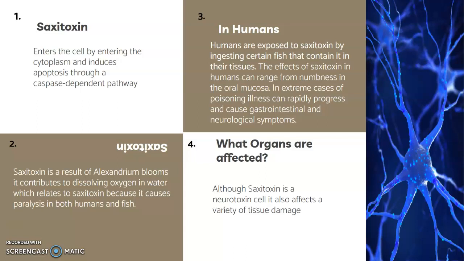And what organs are exactly affected by this? Although saxitoxin is a neurotoxin, it actually affects a variety of tissue damage, which can include our liver and our kidneys.